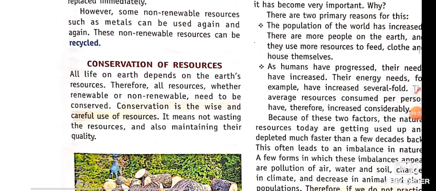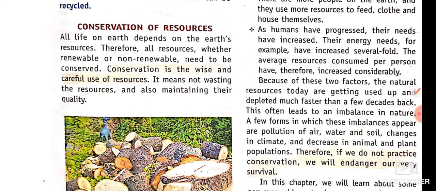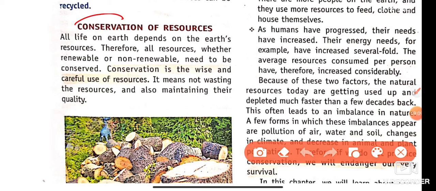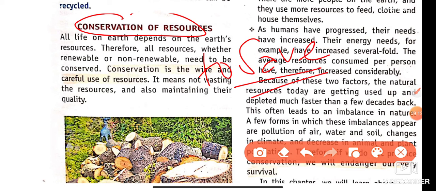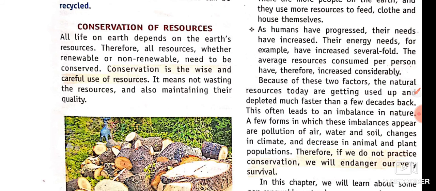And the last concept of today's lecture is conservation of resources. What is the meaning of conservation? Conservation means to save, बचाना. All life on earth depends on the earth's resources. Therefore, all resources, whether renewable or non-renewable, need to be conserved. चाहे वो renewable है चाहे non-renewable, उन्हें हमें conserve करना चाहिए, बचाना चाहिए for future generations.